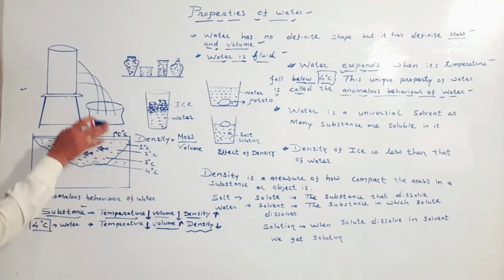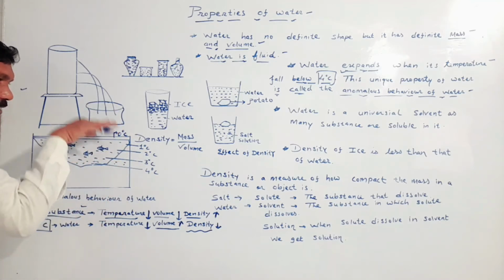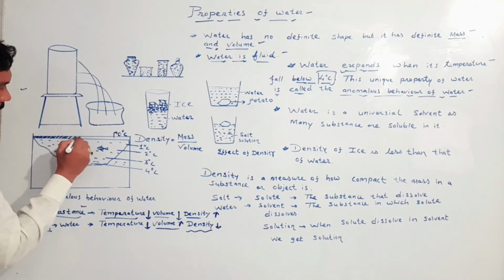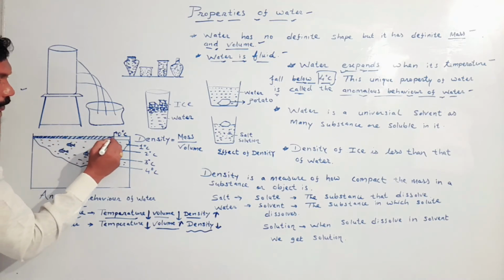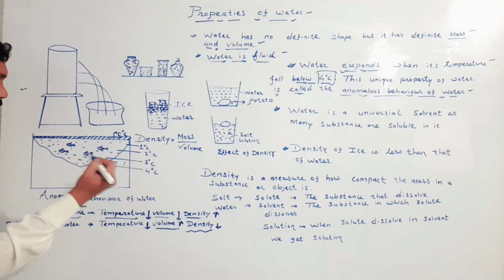So ice becomes lighter than water, and as ice is lighter than water, we see formation of ice on the surface of the water. This takes place due to abnormal behavior of water.